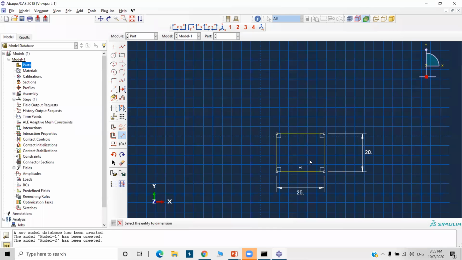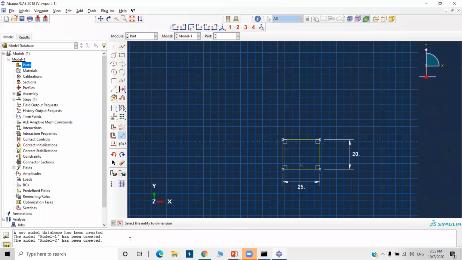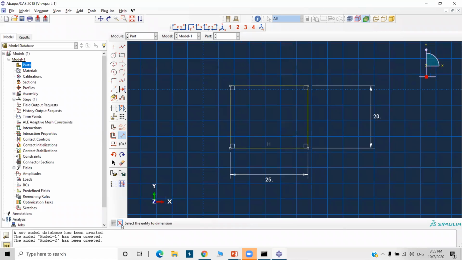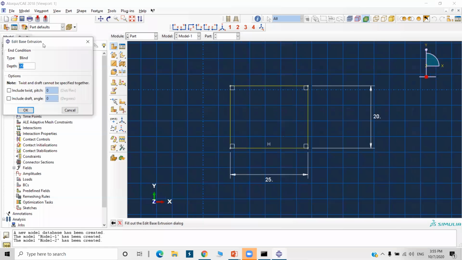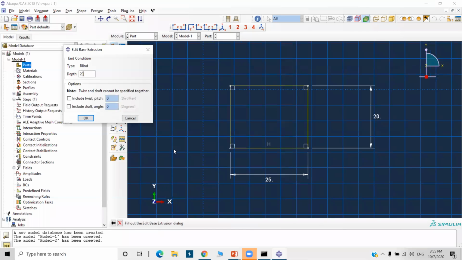Okay. Just close this, select entity. Now, okay, so we are done with the geometry, 20 and 25. Click on Done. Now depth means length. Okay, so length is 200. Okay, we are done with the modeling.